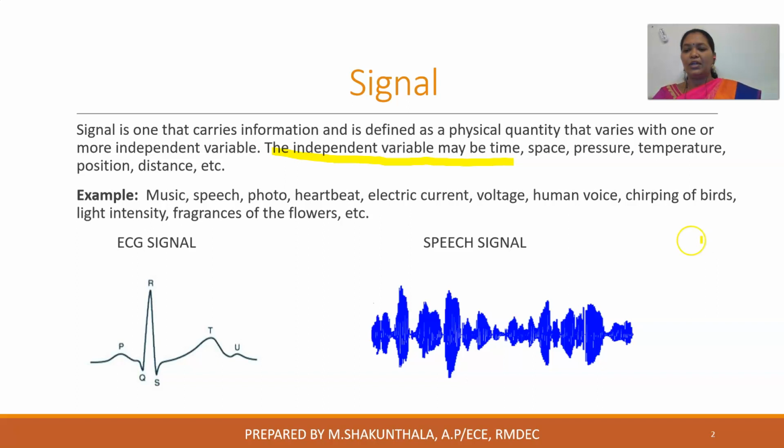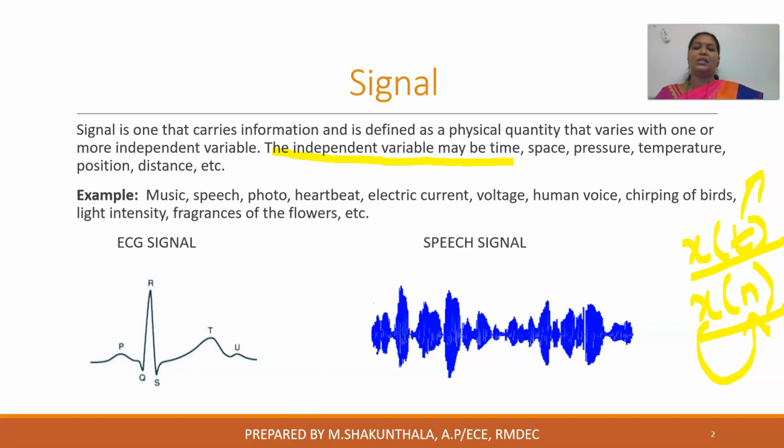Okay, so the continuous time signal we usually denote as x of t, and the discrete time signal we usually denote as x of n. We will discuss what all these things are. When you see these two signals, x of t depends upon only one independent variable, time t. Similarly, x of n also depends upon only one independent variable, which is nothing but your n. So music, speech, photo, heartbeat, all these things are signals.